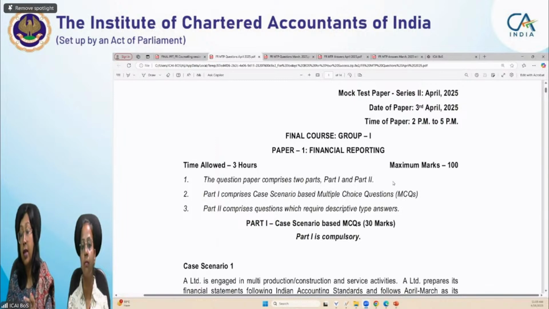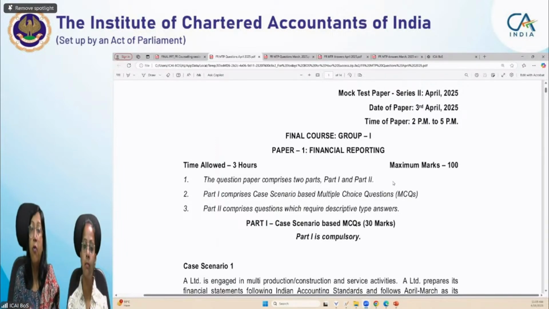So students, in the previous session we covered that if you are attempting case scenarios or MCQs, it is always preferred in the financial reporting paper to first go through the MCQs and then read the scenario. That way, in the back of your mind you'll be aware of the question you are supposed to answer. When you study the scenario, you'll easily connect with the question and be able to mark which MCQ belongs to which scenario.